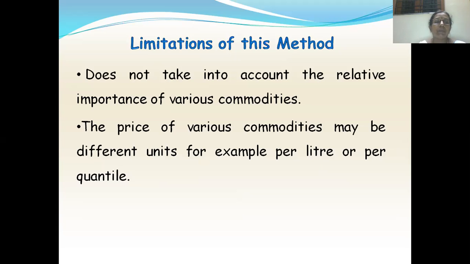Now limitations of this method. What are the limitations of this method? It is taking only the prices. It is not taking into account the relative importance of various commodities. The price of various commodities may be in different units, like for example, per liter, the price will be different, or per quintal, the price will be different. So it is not giving any relative importance to the commodities. That is the main drawback of the unweighted aggregate method.